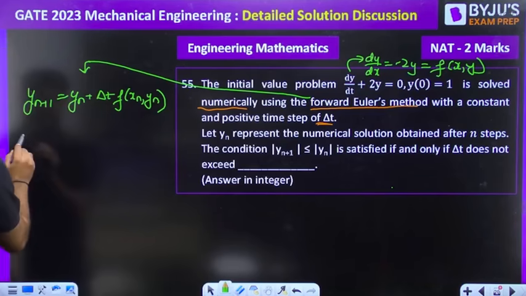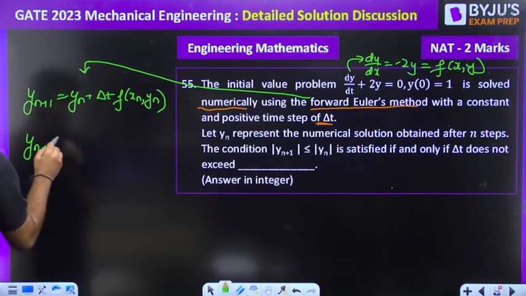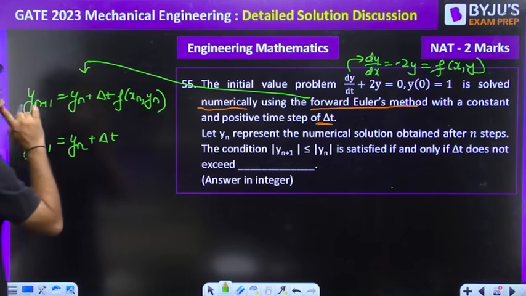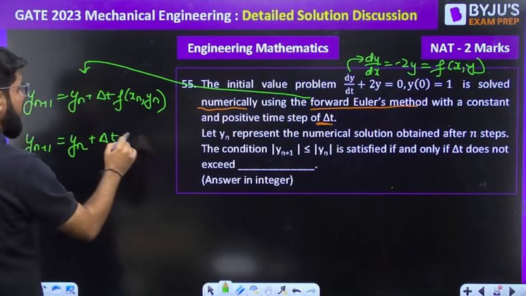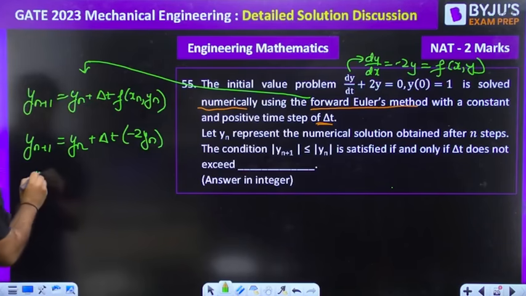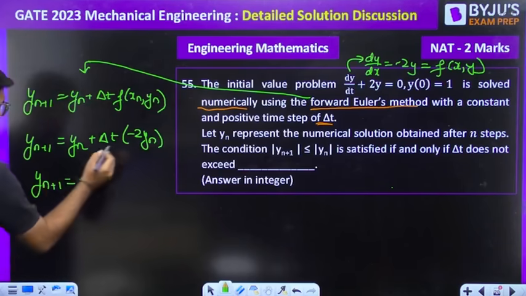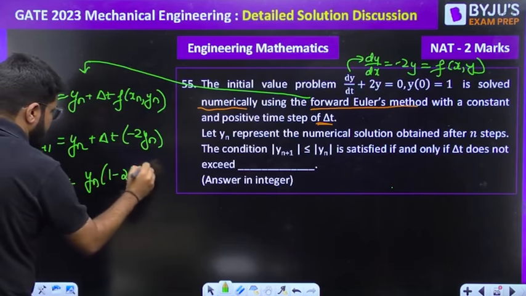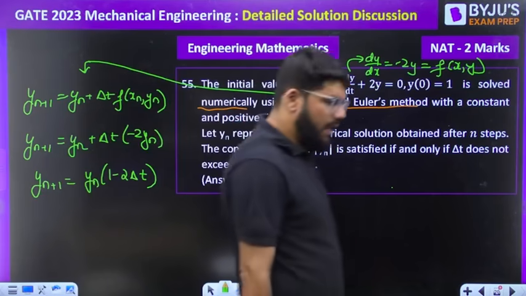So let us use this equation first. yn plus 1 is equal to yn plus delta t into f of xn comma yn, that is equal to minus 2yn. So yn plus 1 is equal to, very clearly yn is common, yn times (1 minus 2 delta t).